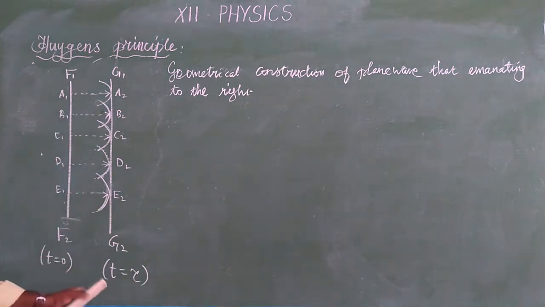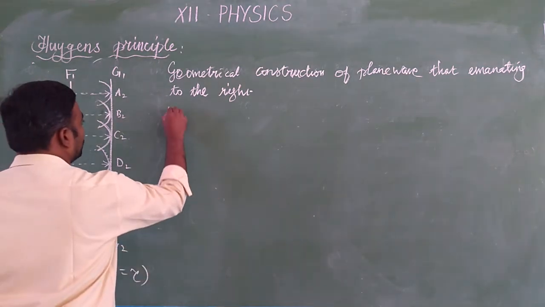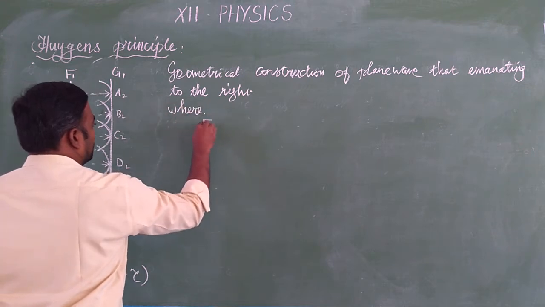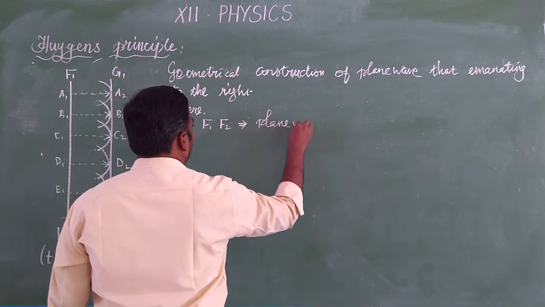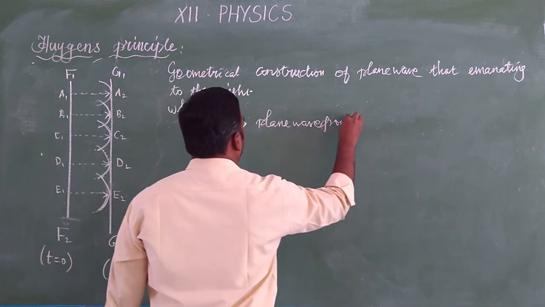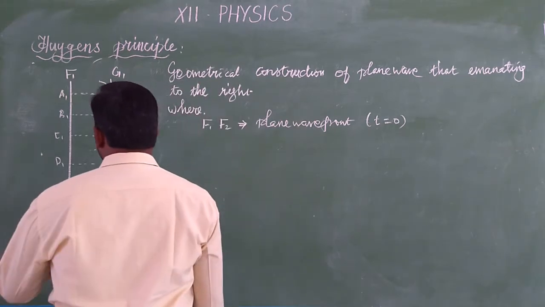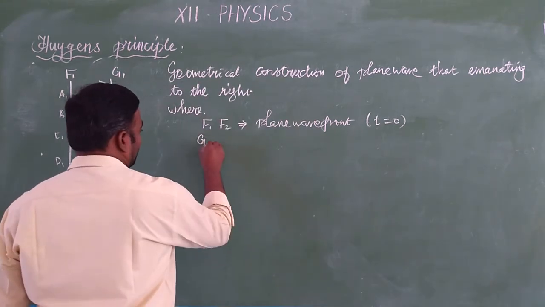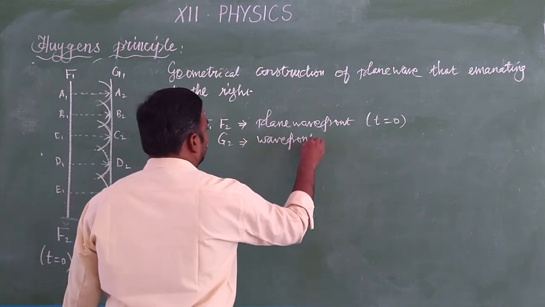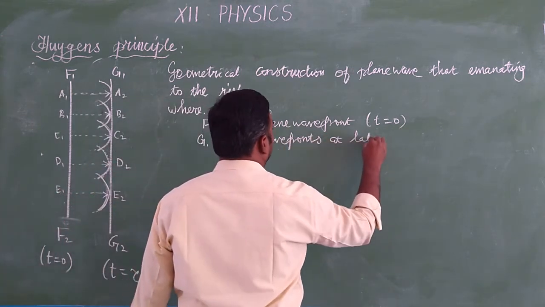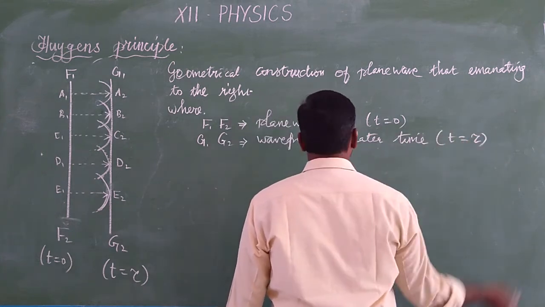So from this diagram, using the Huygens principle, what are F1 and F2? We can write F1 and F2 are the plane wavefronts at t is equal to 0. Then what are G1 and G2? G1 and G2 are nothing but wavefronts at the later time, t is equal to tau.